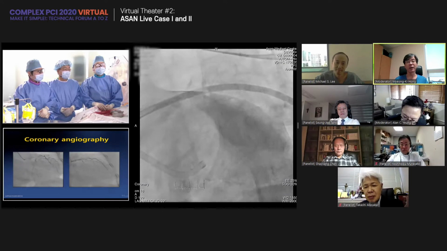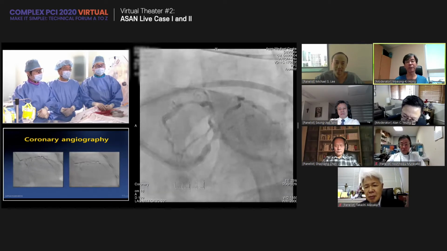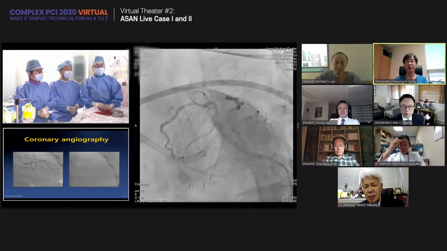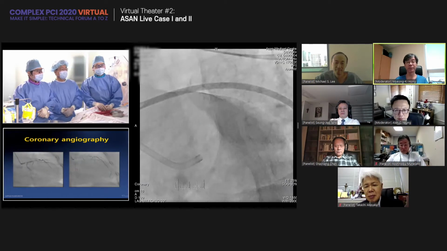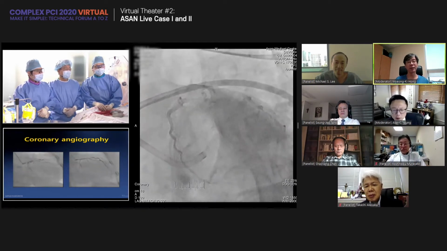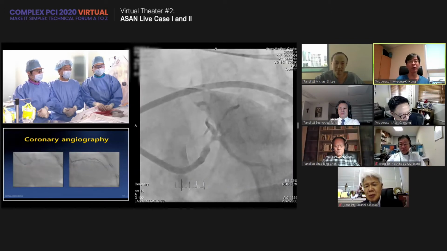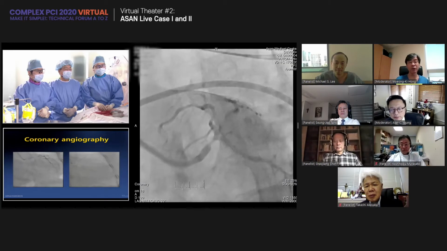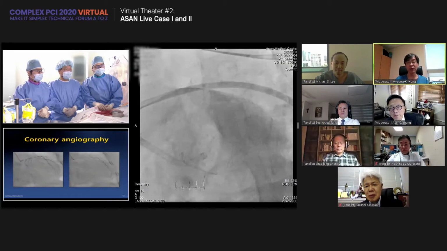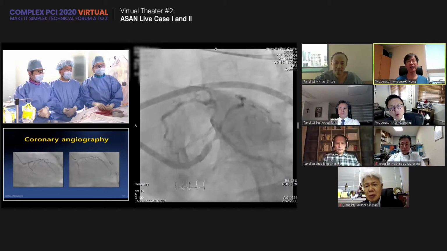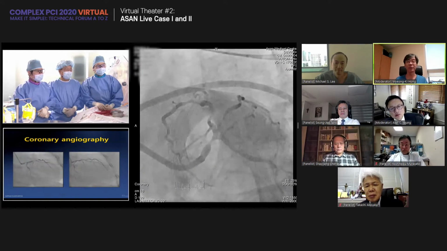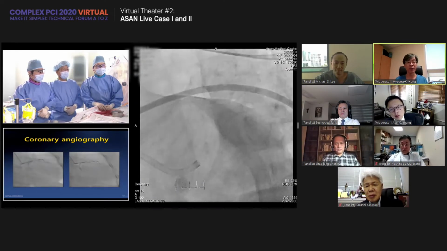And finally, when you look at the angiographic appearance of the RCA and the circumflex, the size of the vessel is quite bigger in the right coronary artery. So if we cross over the circumflex from the left main to the LAD, the risk of a compromised vessel or hemodynamic disturbance might be lower.